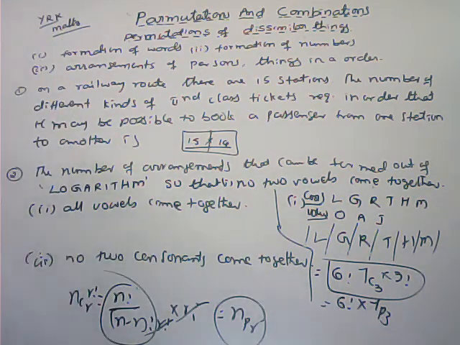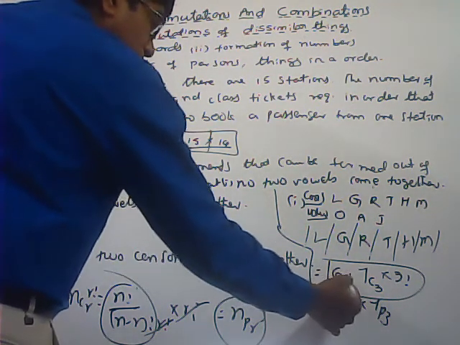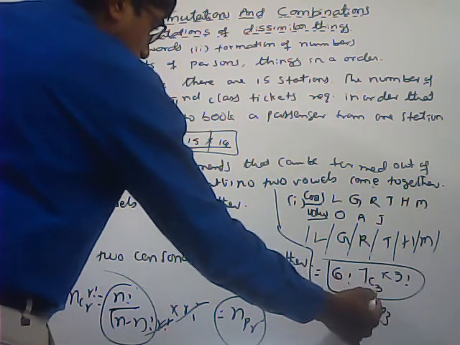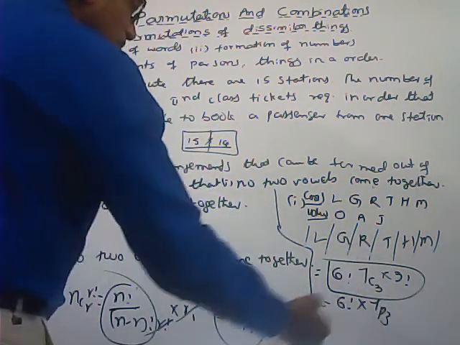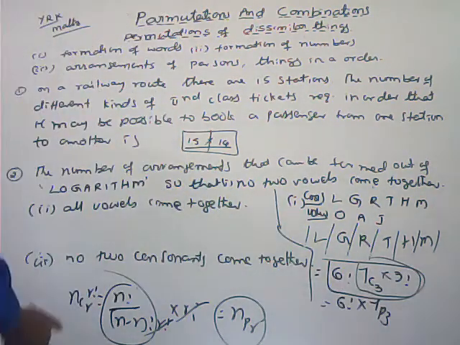So nCr into r factorial we can write as nPr also. Sometimes in options we can get this directly as 6 factorial into 7C3 into 3 factorial, otherwise 6 factorial into 7P3 also. The product of these two is equal to 7P3. nCr into r factorial is equal to nPr.